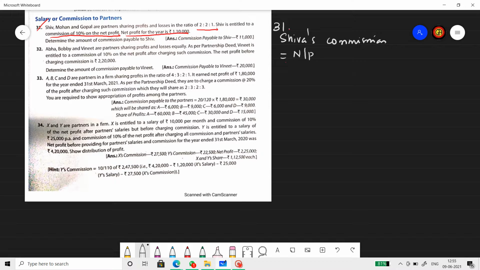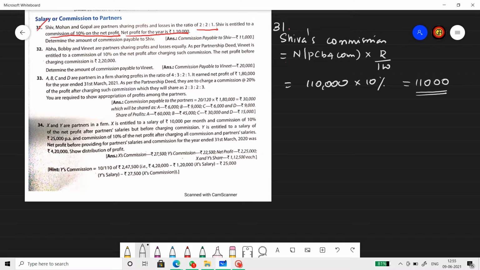So it's net profit before commission into rate by 100. Net profit before commission is given in the question as 1,10,000. Rate is given as 10%. Therefore, the amount of commission is 11,000. So Shiva's commission is 11,000.